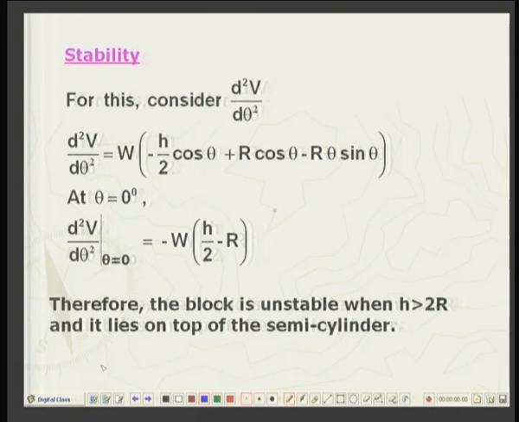I think with these examples we have seen how to analyze whether a given state of equilibrium is a stable state or an unstable state. If it is a stable state, it means that a small disturbance, I am not talking of a large disturbance, so that the system will go into an entirely different mode, I am talking only of a small disturbance, whether it will grow or attenuate.